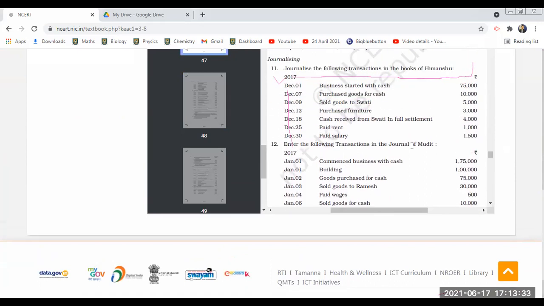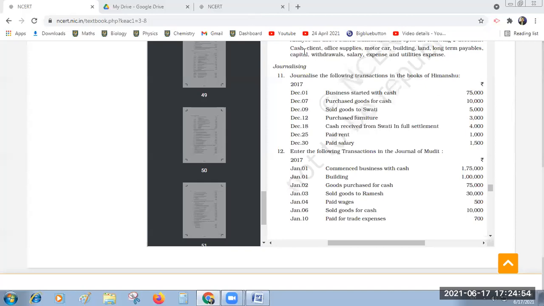Now is it clear? Yes, sir. Total you can see. So now we will examine the transactions.